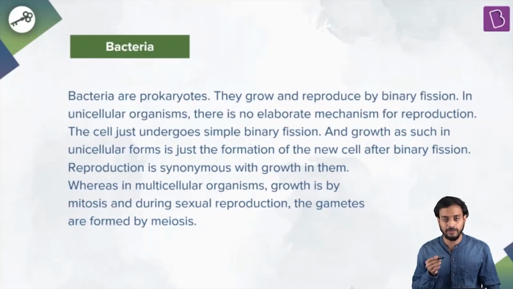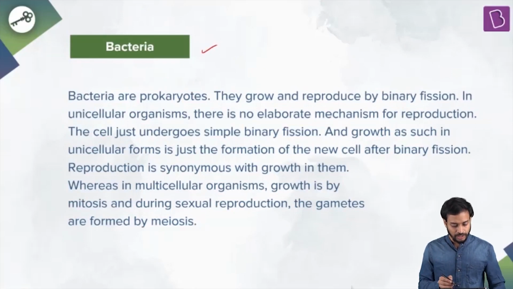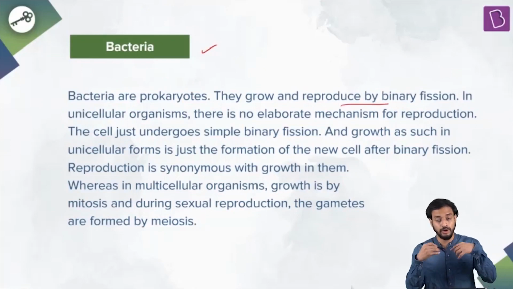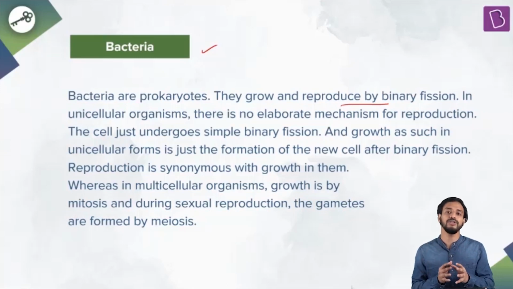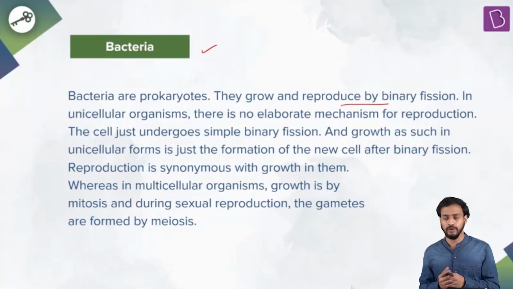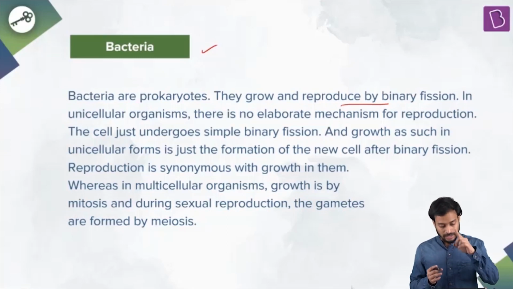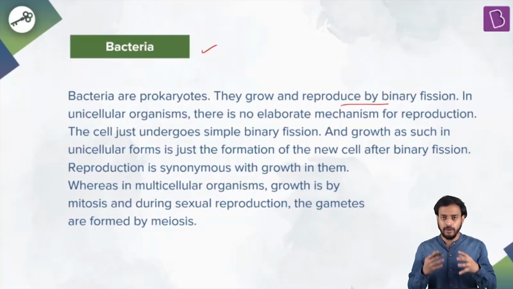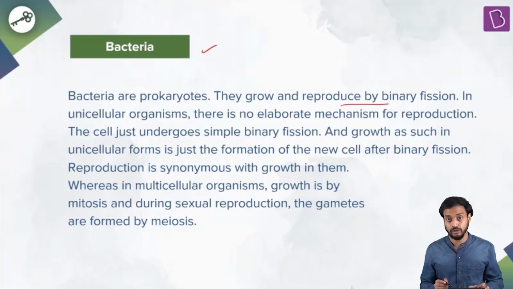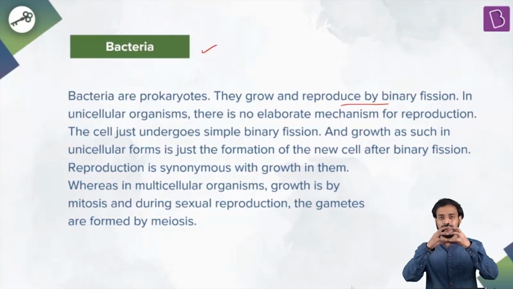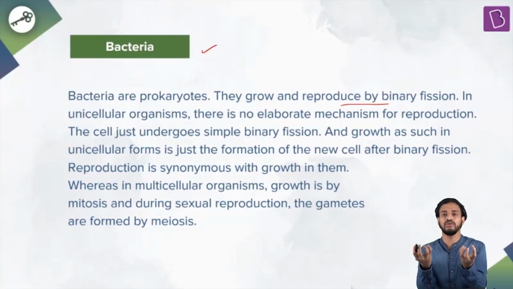So among all our options, the correct answer is bacteria. Bacteria, prokaryotes, they grow and reproduce by binary fission. This is the most predominant way in which bacteria reproduce. There are other ways also. You're going to study about it in some other chapter. So bacteria predominantly reproduce by the process of binary fission. Simple process where the cell grows and it pinches off and two daughter cells are formed.